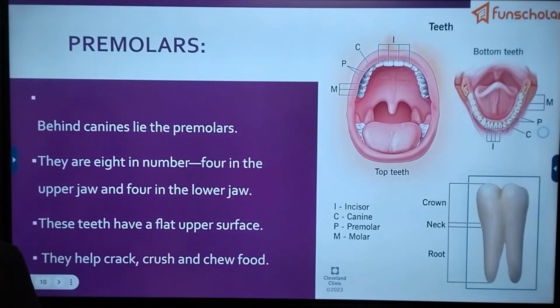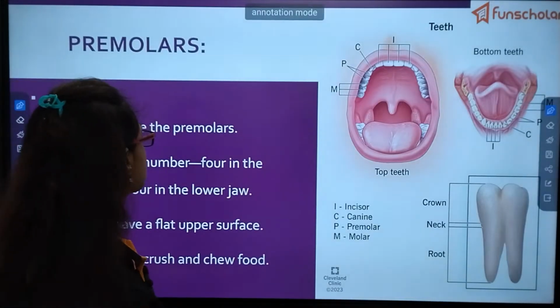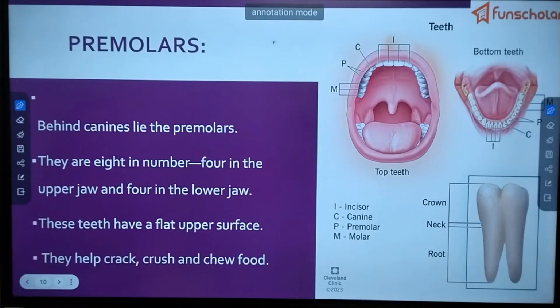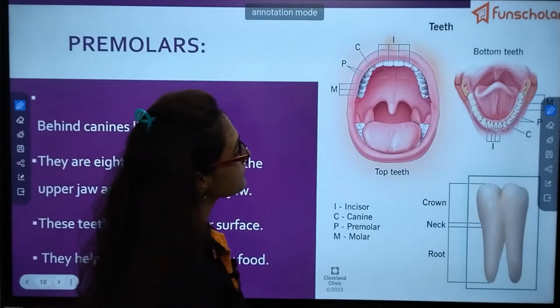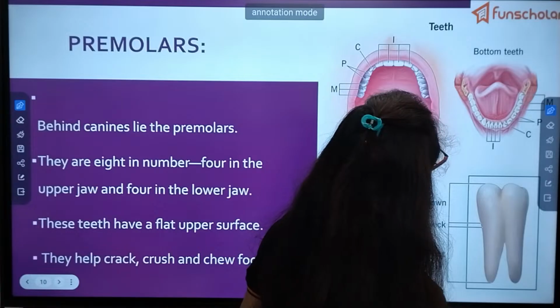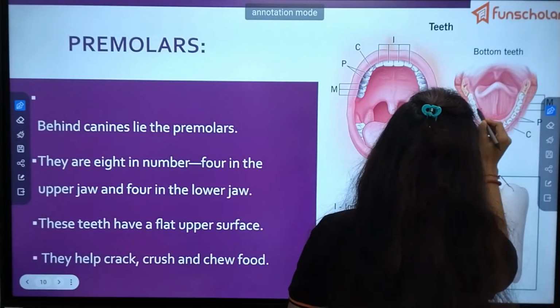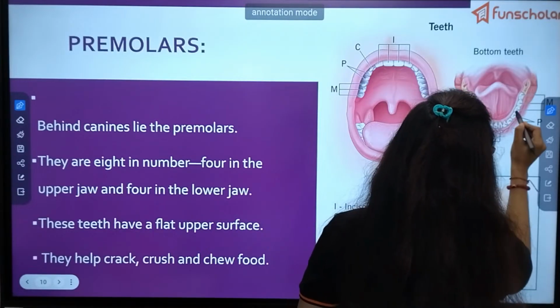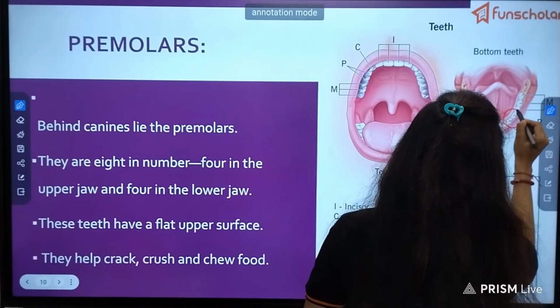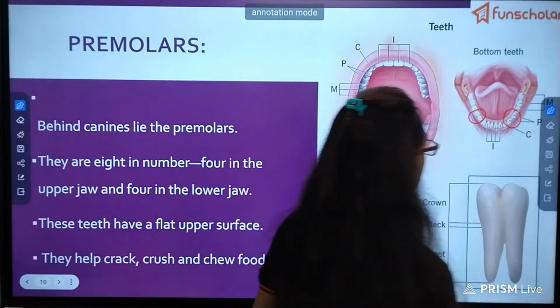Now third. Beside the canine comes the premolar teeth. Just see this tooth and this tooth over here. These two are premolars.